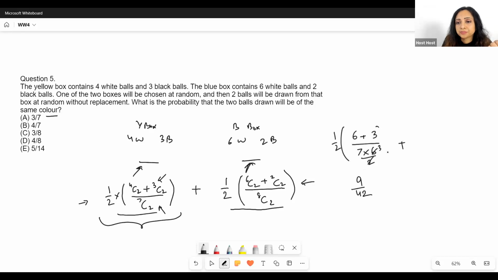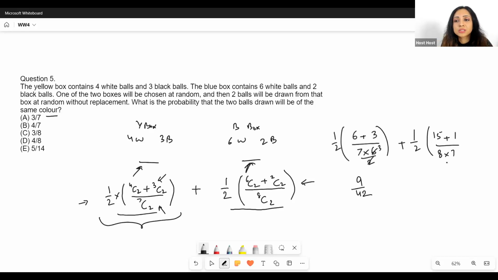Okay, plus let's say half into 6C2. Again, think of it: 6 into 5 by 2. Just imagine in your mind. 6 gets cancelled with 2. You're left with 3 into 5, you get 15. Plus 2C2 is simply 1, divided by 8C2.